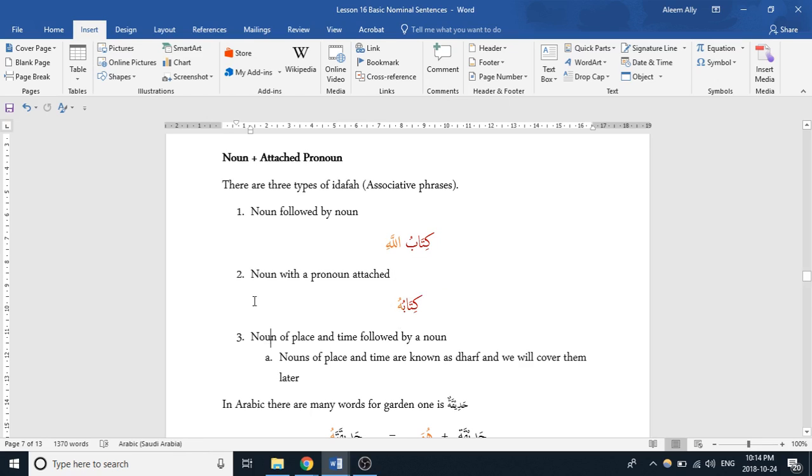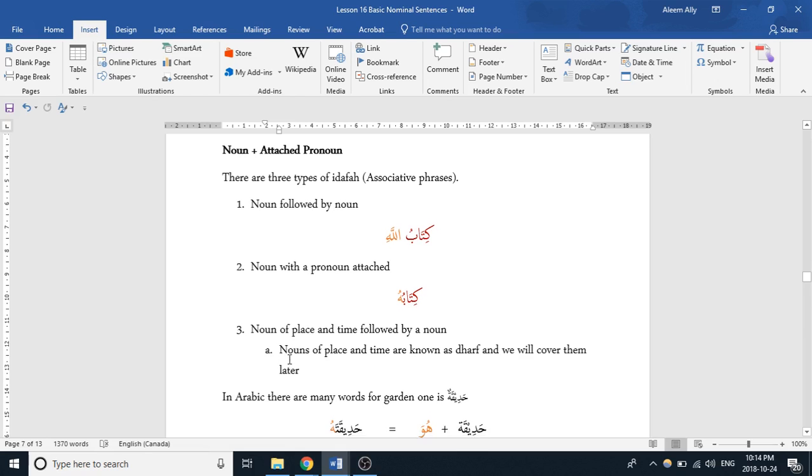The third scenario of idafa, associative phrases, is when you have a noun of place and time, which in English is known as an adverb and in Arabic is known as a dharf, followed by a noun. And Ustad didn't elaborate too much on this. He said we're going to look at it again in another lesson, so we'll leave that for now.